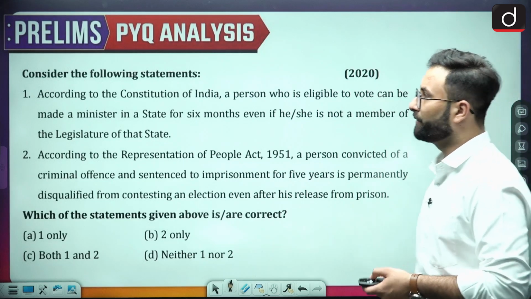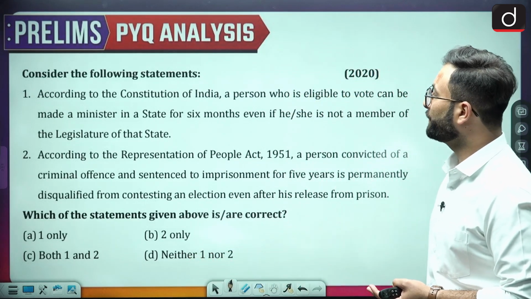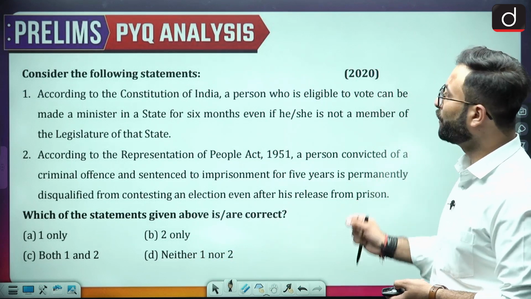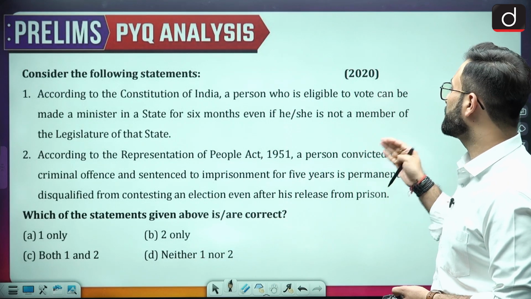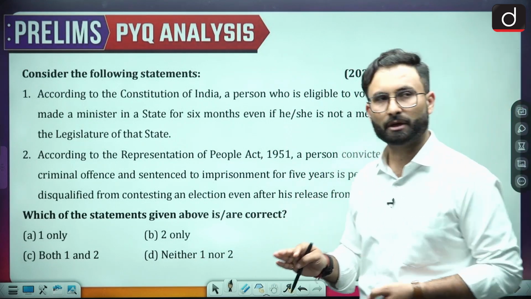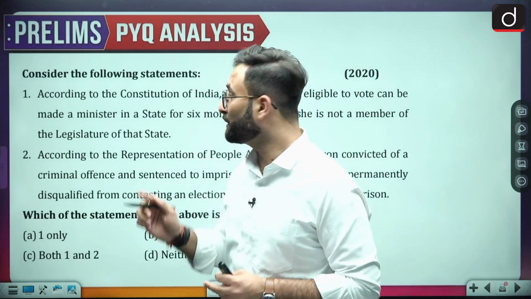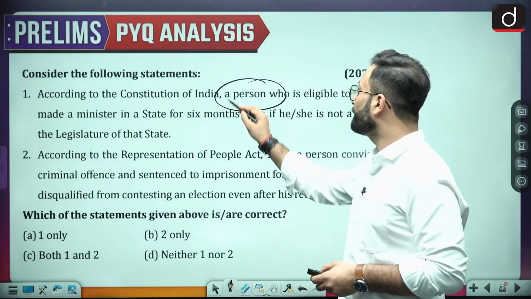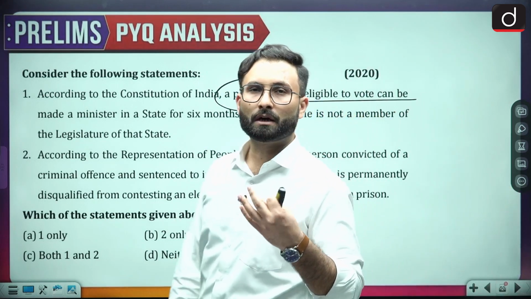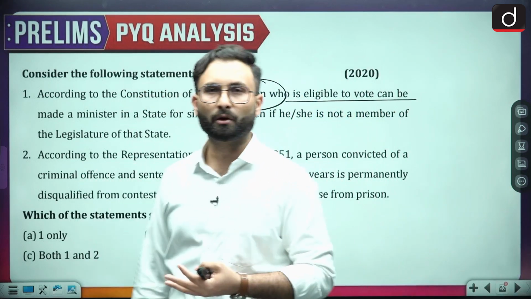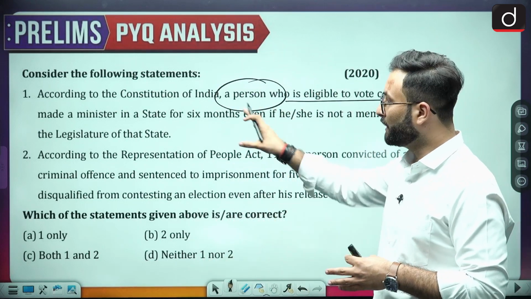Okay, now moving further, consider the following statements. Statement 1 is, according to the Constitution of India, a person who is eligible to vote can be a minister in the state for 6 months even if he or she is not a member of the legislature of the state. Now if you look at this, prima facie you will see that the statement is right, but the problem is that here they have mentioned a person who is eligible to vote. A person who is eligible to become a member of that particular house can be appointed as a minister.